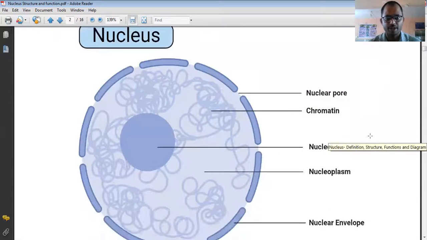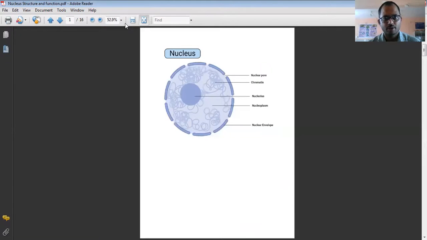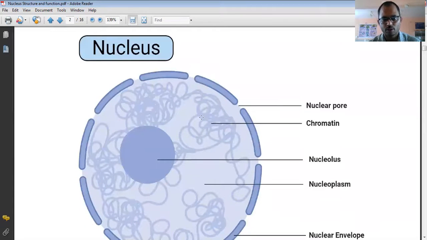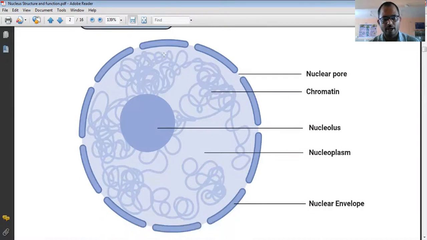You can see on your screen there are different parts of the nucleus. So this is the nucleus, my dear friends, and this one is the membrane-bound nucleus. You can focus on this arrow. This is the membrane-bound nucleus. I'll just show the different parts of the nucleus in brief, and the functions we'll discuss in a later part of the video. In the center, you can see this particular blue portion. This one is the nucleolus.